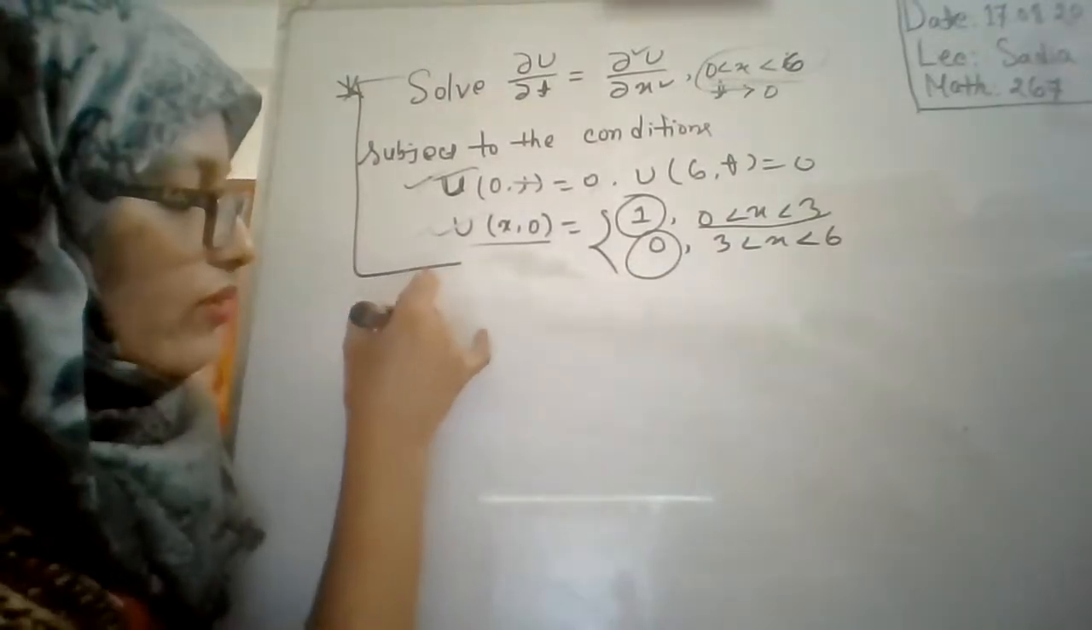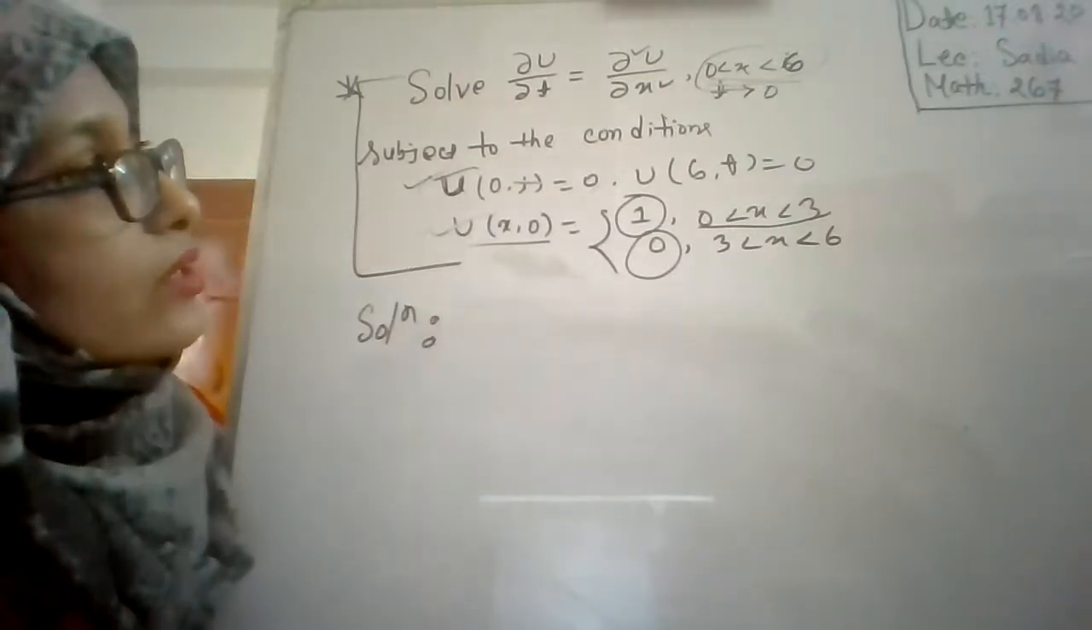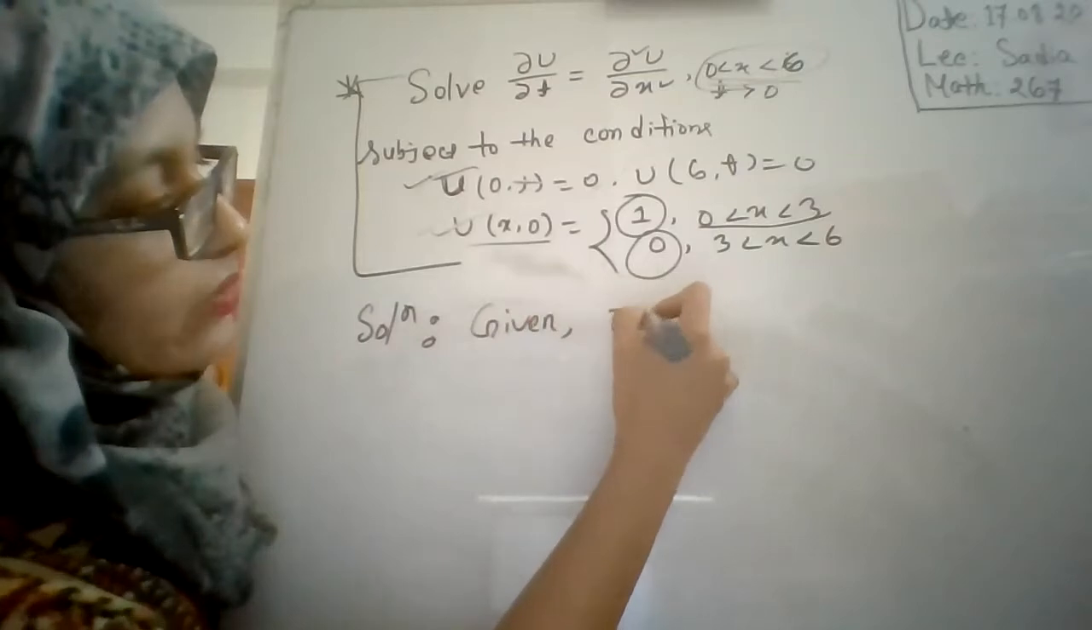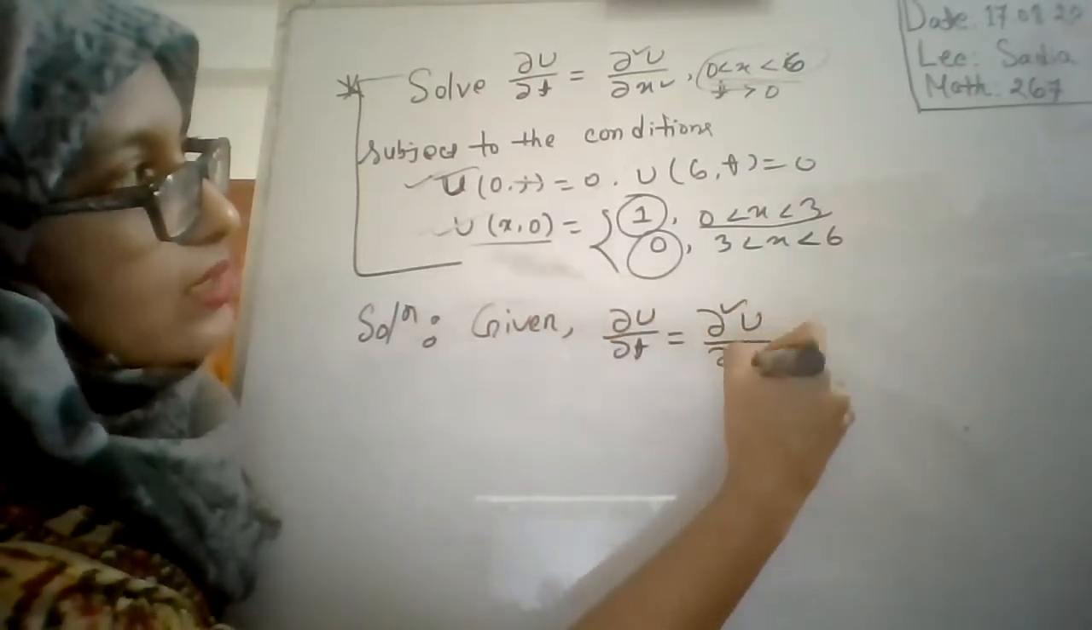All those things are for your understanding. Now we will start our solution of this given problem. So the given equation is del u by del t is equal to del square u by del x square.